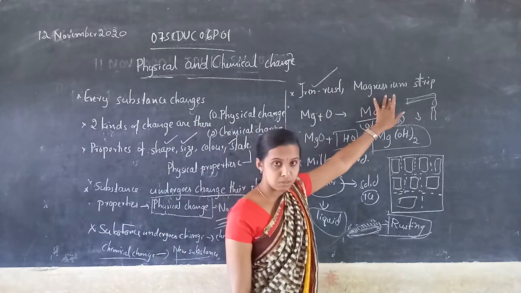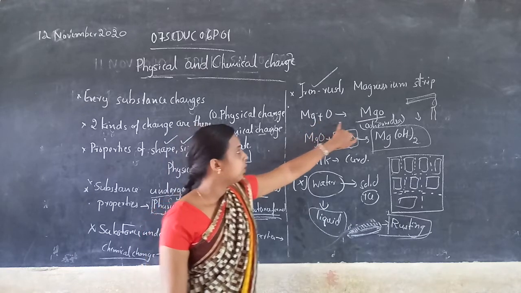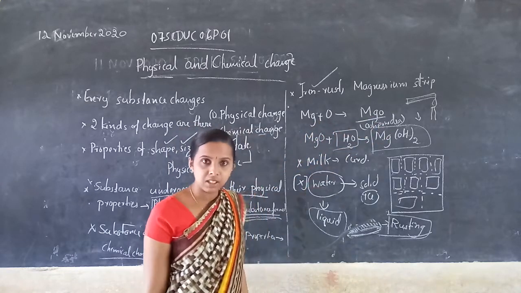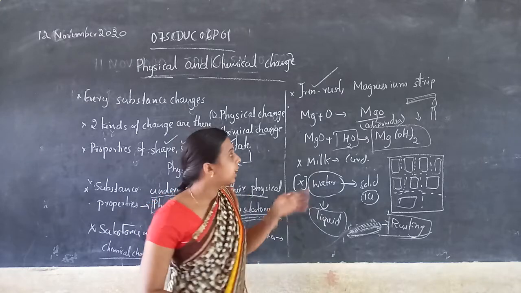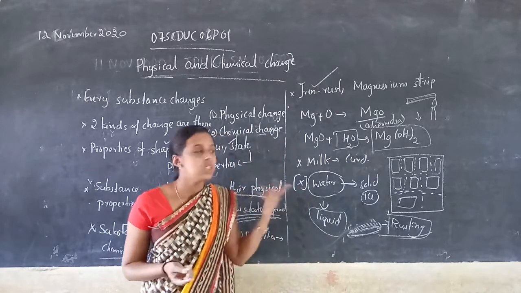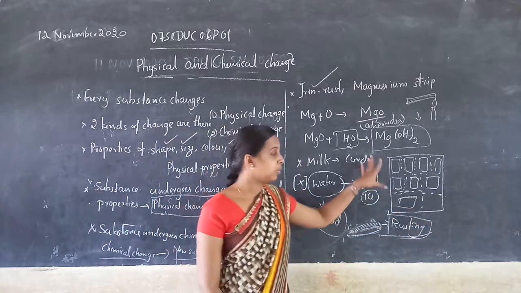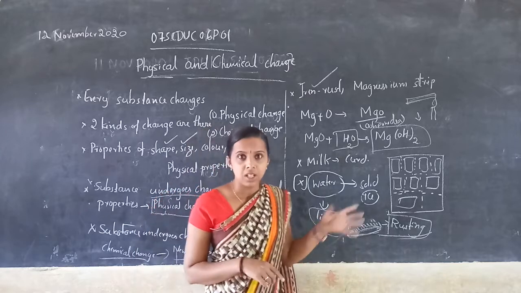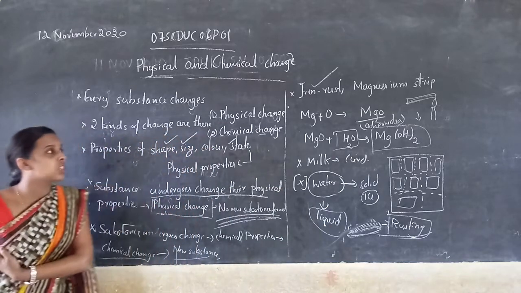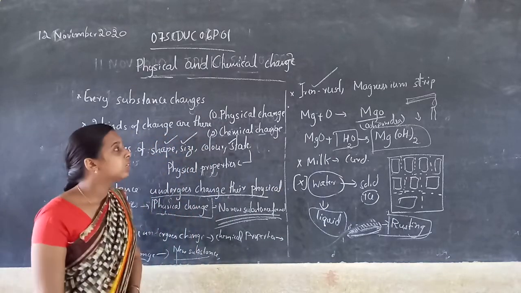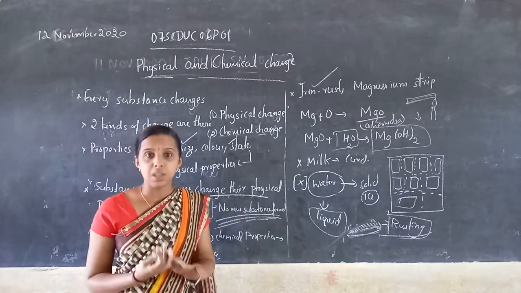Iron rust and the magnesium strip. See, the magnesium reacted with oxygen in the flame, forming magnesium oxide. This is a new substance, right? We take magnesium as a small strip, and when it is heated or burned, we get a powder. So a new substance is formed. When I convert a large piece of paper into small cut pieces, do we get any new substance? No, right? So in a physical change, no new substance is formed. In a chemical change, a new substance is formed.